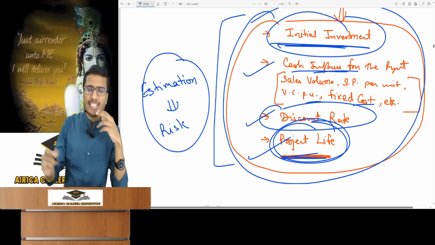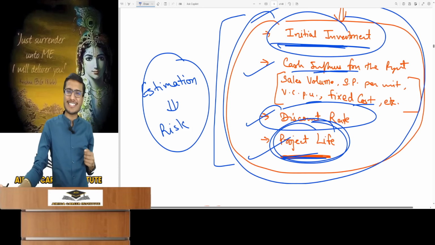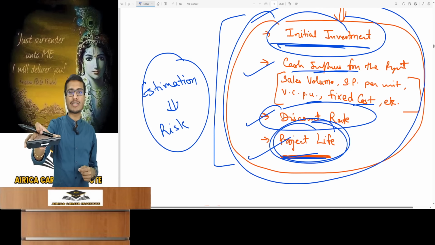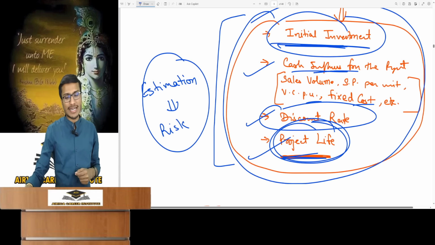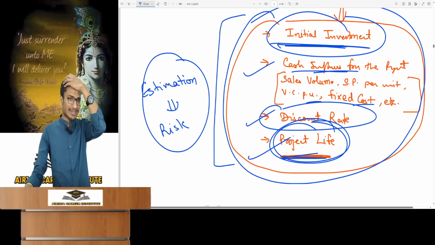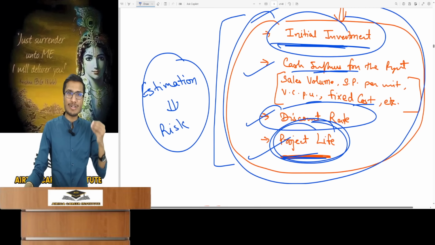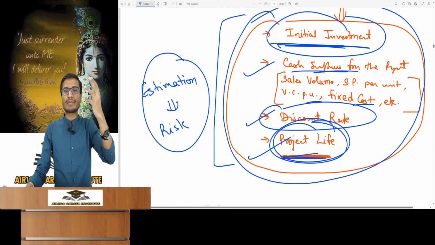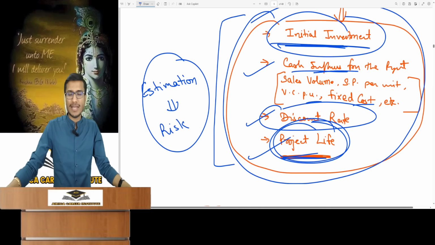Even initial investment has risk because this 1 lakh must be paid today and involves estimation. I asked the shopkeeper the machine price and he quoted 1 lakh rupees. I said, okay, I'll just calculate capital budgeting, then return. He said, okay. I came back, did the calculation and its NPV was positive. After 2 days, I told the shopkeeper, you were selling this machine.